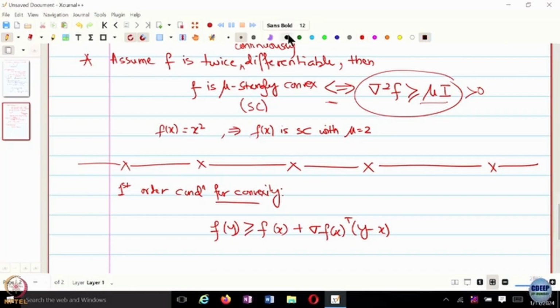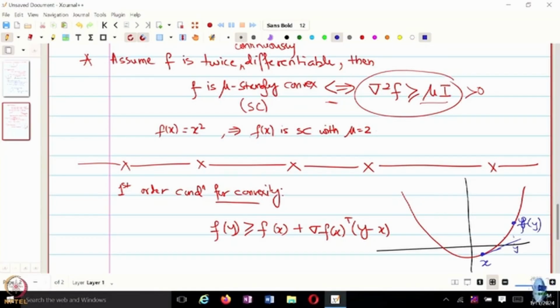And pictorially speaking, what did that imply? Suppose you have a function which looks something like this, and I compute a gradient at one particular point, let's call it x, and this is another point y, so this is f of y. Essentially the function would have moved upwards. If I keep moving in the direction of the gradient, the function would have moved upwards, right? So this is what this particular condition captures.